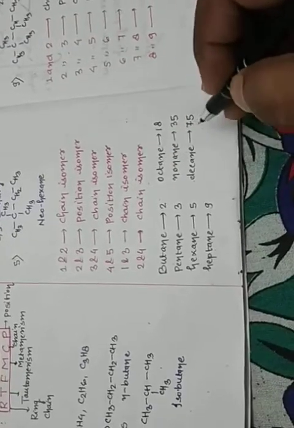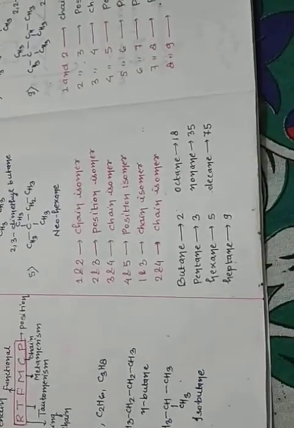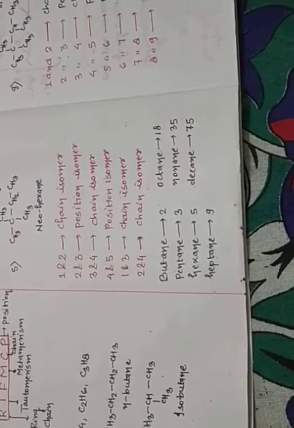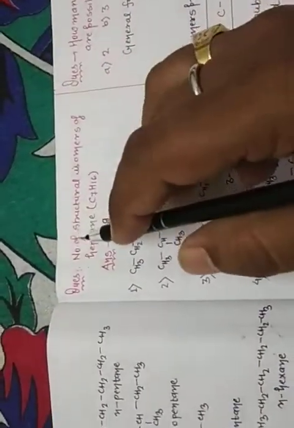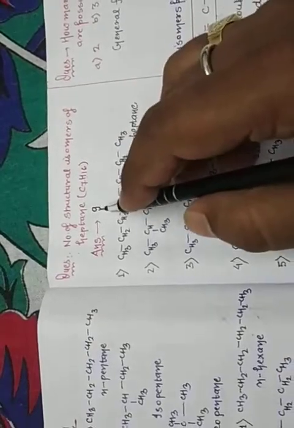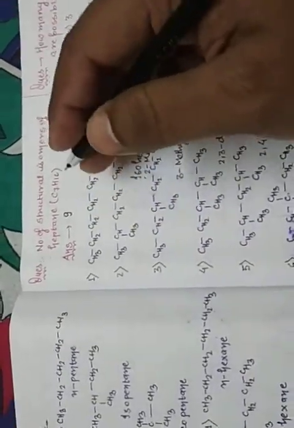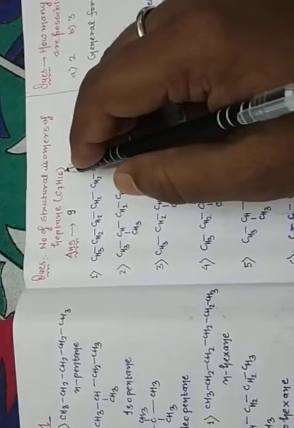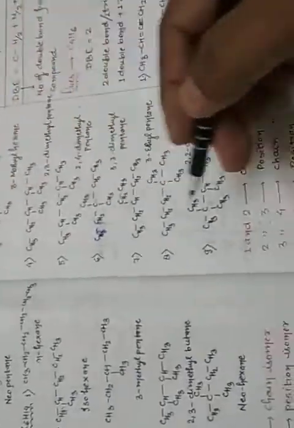But octane and nonane have 75 structures. How to draw the structures of these? Okay, clear 100%. So now your homework is the number of structural isomers of heptane. There are 9 structures. So find the isomers of C7H16. Also find the difference between structure number 1 and structure number 2, and show which type of isomerism it is.